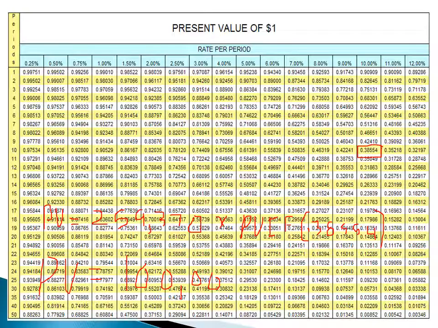Meaning, the future value that we had in the previous slides was $259,370. What we want to do now is to find the present value of that dollar amount if we had compounded that 10% interest over the period of 10 years.